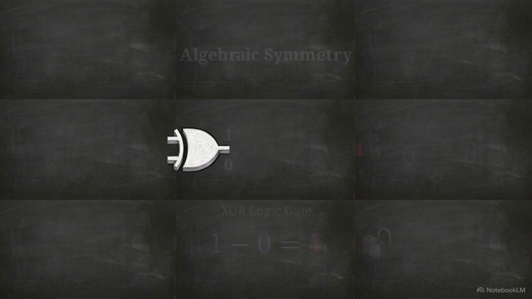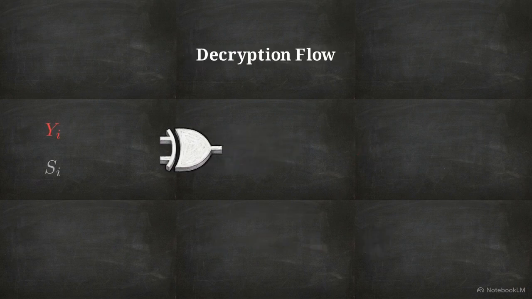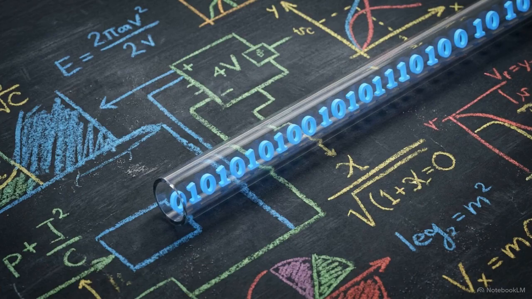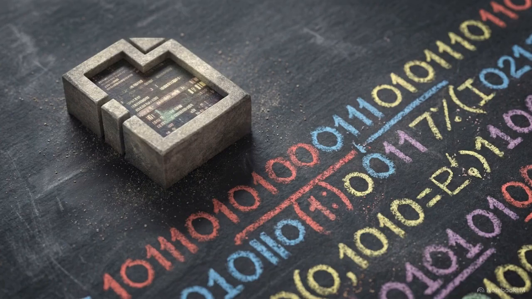The receiving cell tower simply feeds the incoming ciphertext and its own copy of the keystream back through the exact same XOR gate to flawlessly recover the original plaintext. The XOR operation itself offers zero mathematical protection. It is merely a conduit passing bits from one state to another. The entire security apparatus of this communication system rests exclusively on the cryptographic strength and unpredictability of that generated keystream sequence.